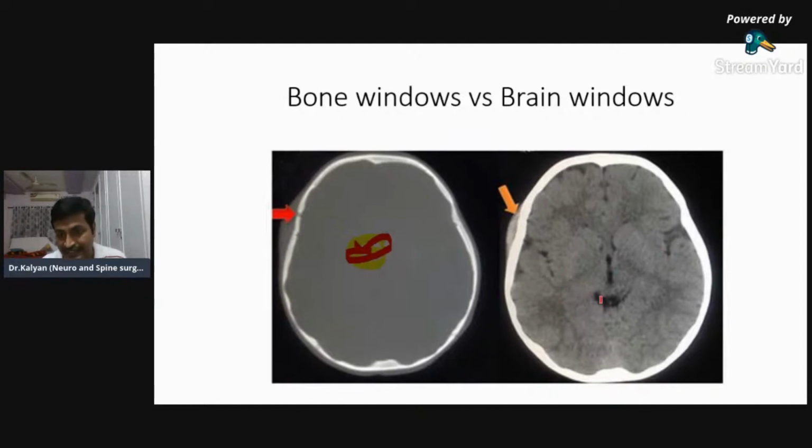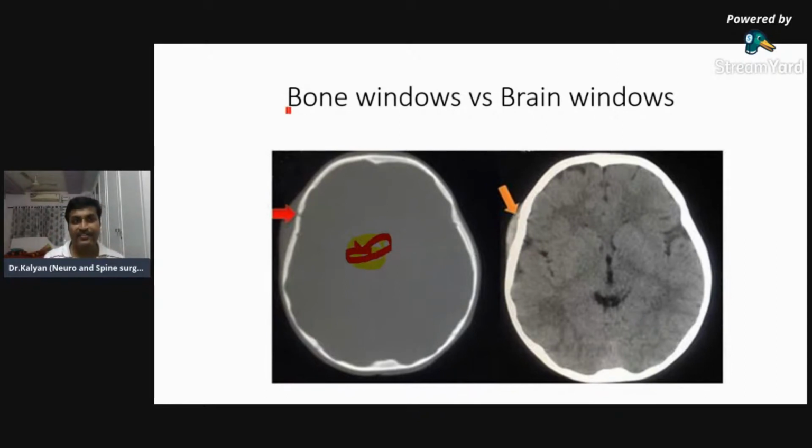See, you can identify the sulci, you can identify the ventricles, this is all the temporal lobe and all the brain parenchyma, white and gray matter. So you will have to look. When you see a scan, the first thing you should answer is what is right, what is left. Second thing, you should consciously look for where are the bone windows, where are the brain windows. In the bone window, you will look for bone.